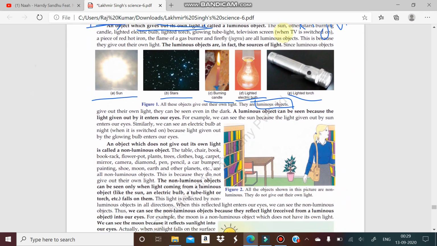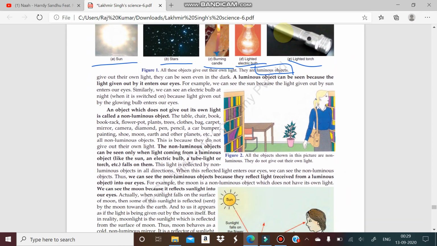And if we talk about non-luminous objects, those objects which do not have their own light, they just reflect the light which comes from the luminous object. For example, table, chair, book, road, flower, plants, trees, there are a large number of examples because they do not have their own light. Like the moon, earth and other planets also, they do not have their own light, they just reflect the light which comes from the source of light.